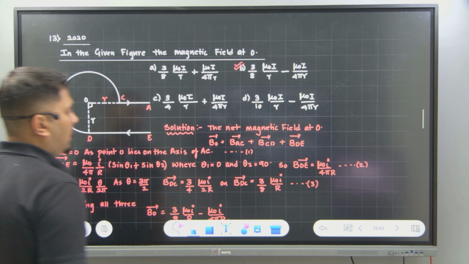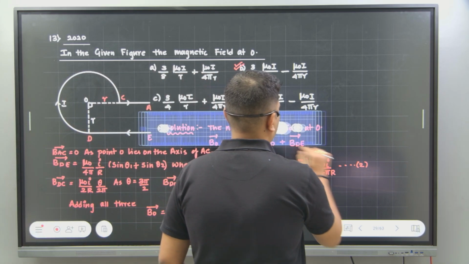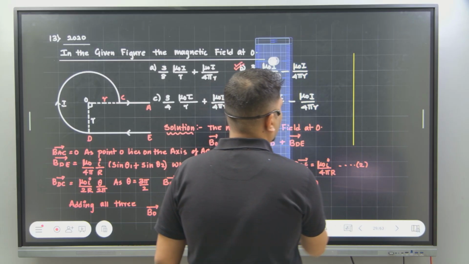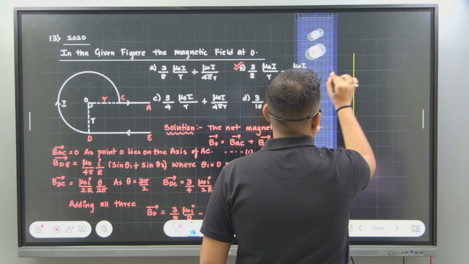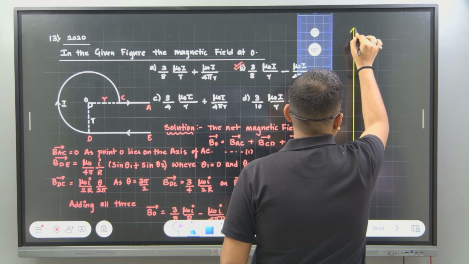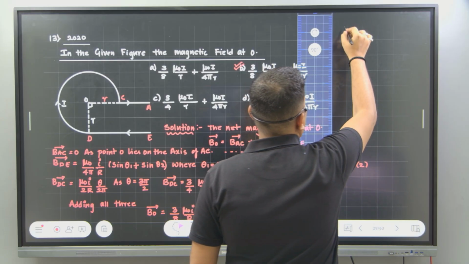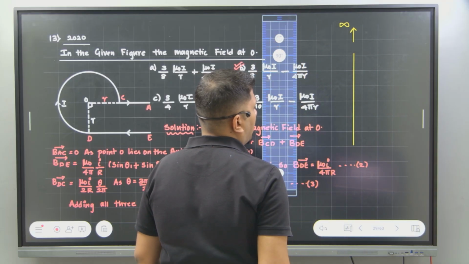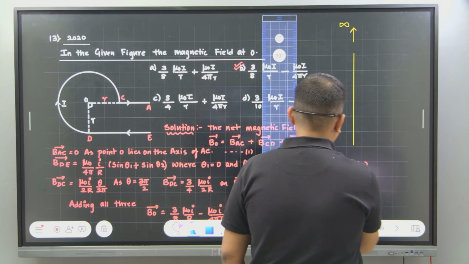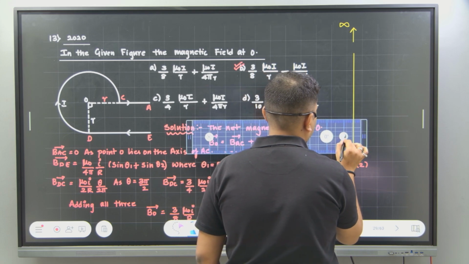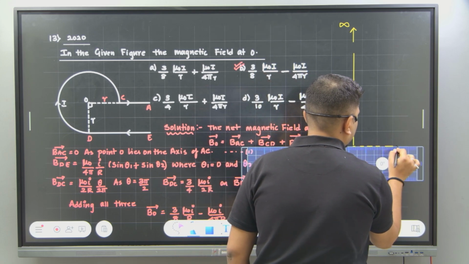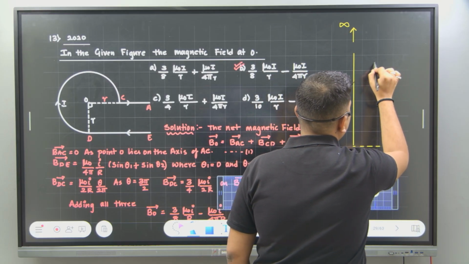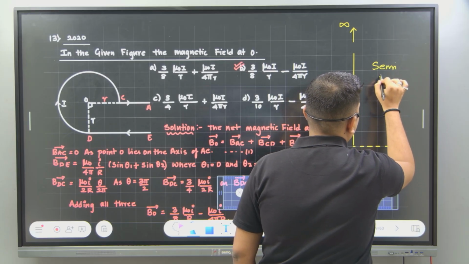So now, see, if the wire is like this, let's say for example this is also extending in this direction, and it is going till infinity. There is no end. It keeps on going till infinity. But you are calculating the magnetic field at a point which is at this particular point, at one end. Then you call this structure itself as a semi-infinite. Did you understand?